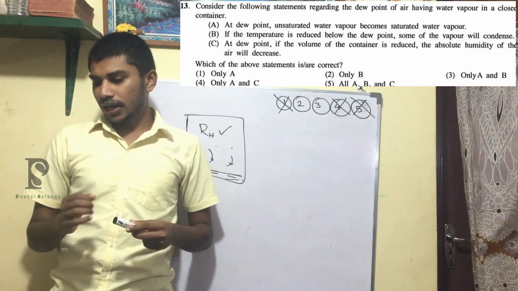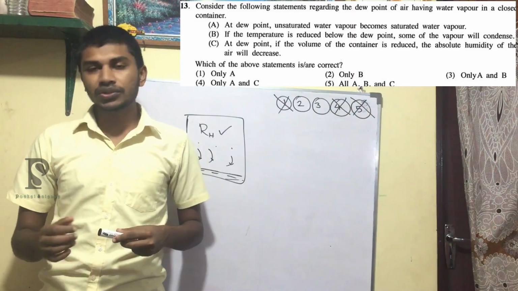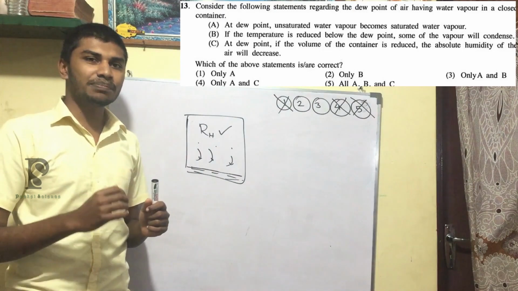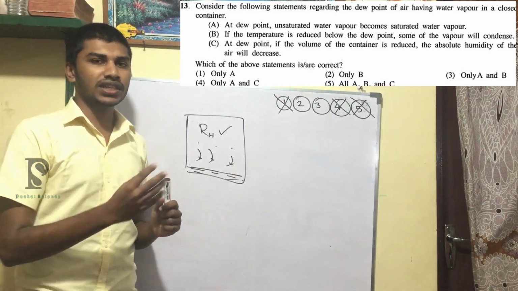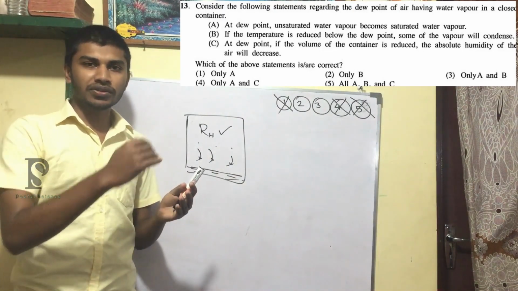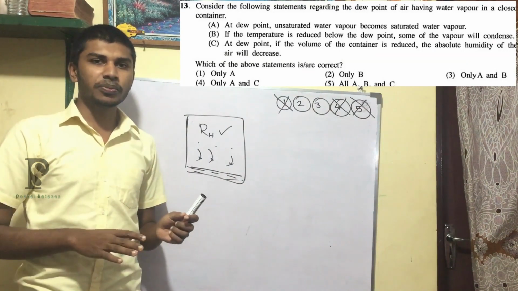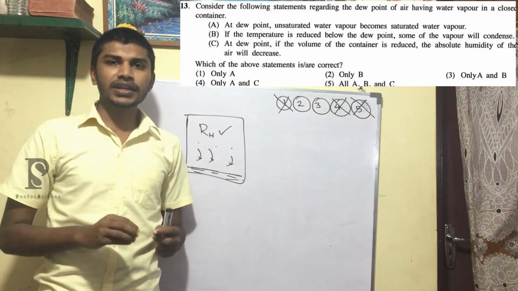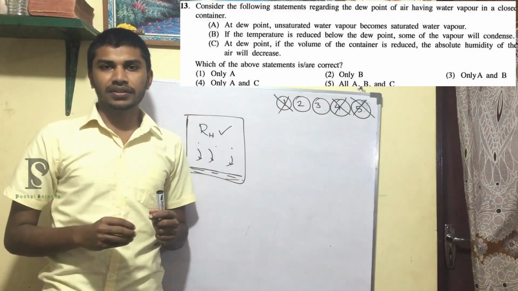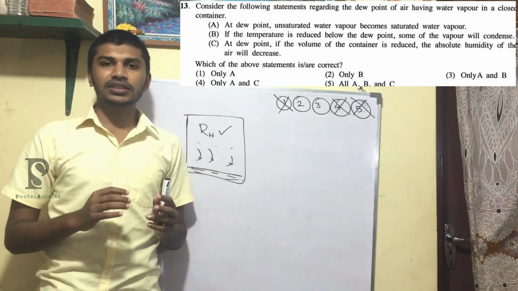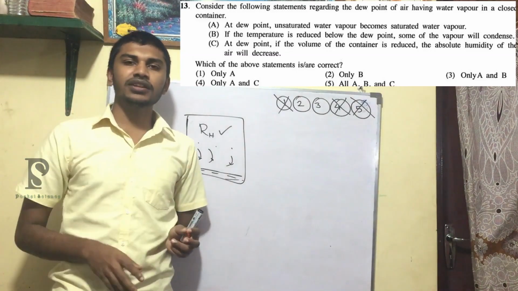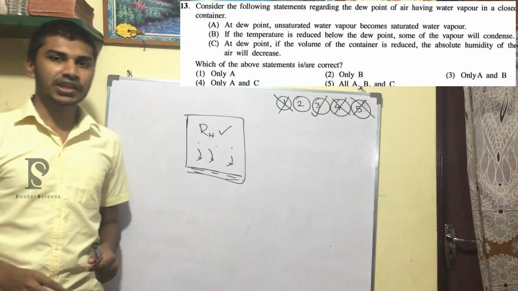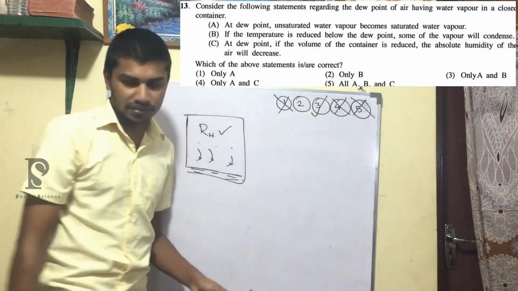At dew point, unsaturated water vapor becomes saturated water vapor, right? That is correct. The dew point is where the container is filled with the maximum amount of water vapor it could hold. That's why when you reduce the temperature below the dew point, you will see vapor condensing. So at dew point, the vapor is saturated. Before the dew point, the vapor is unsaturated. So statement A is also correct. So the right answer will be the third one.